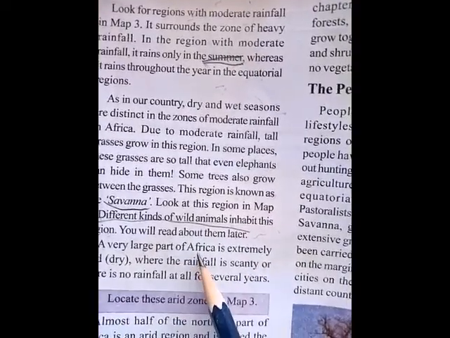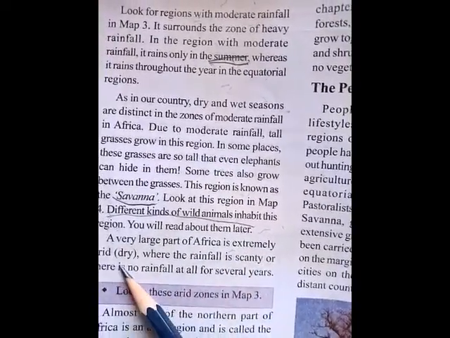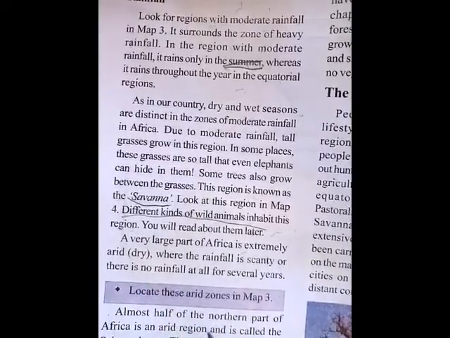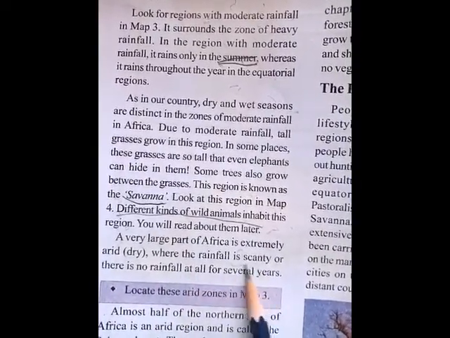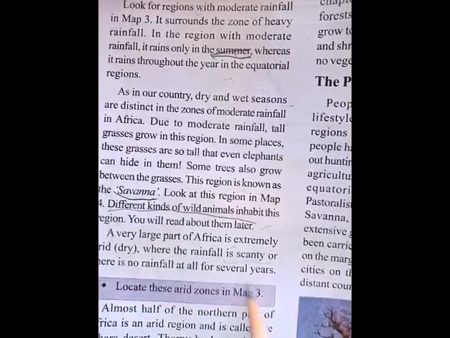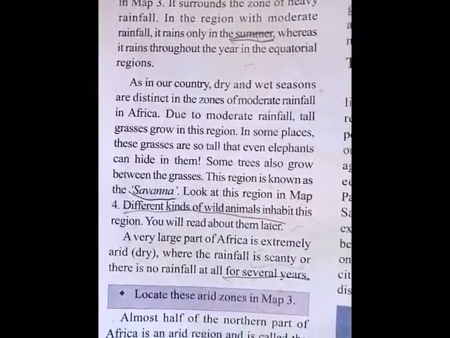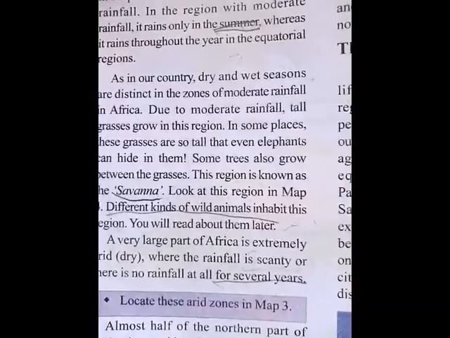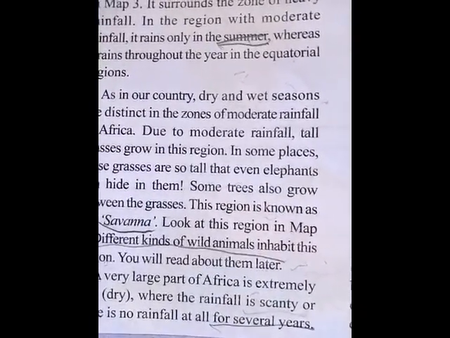A very large part of Africa is extremely arid, that means dry, where the rainfall is scanty or there is no rainfall at all for several years. Rainfall is less, or else so scanty in some places. Okay, read the lesson.